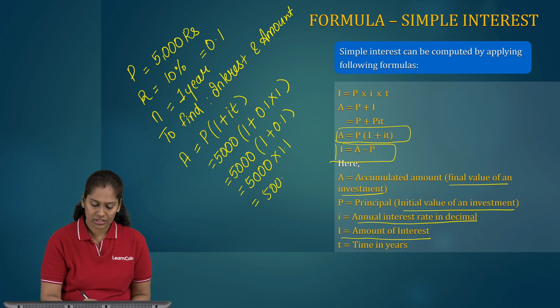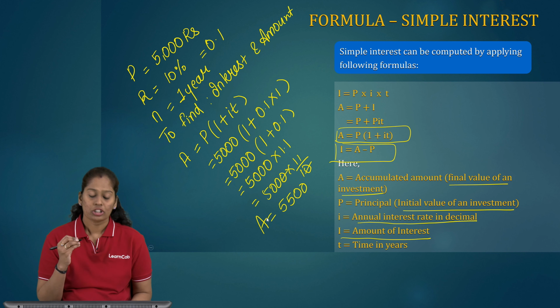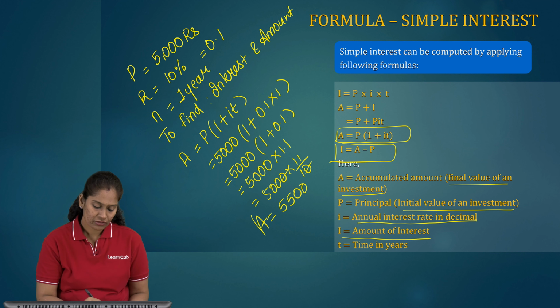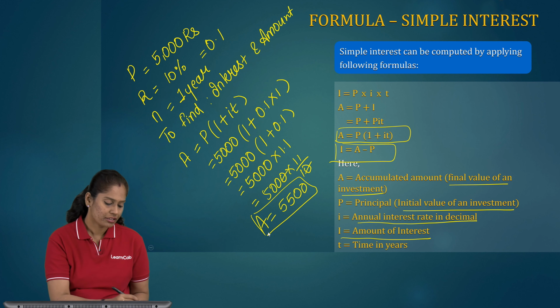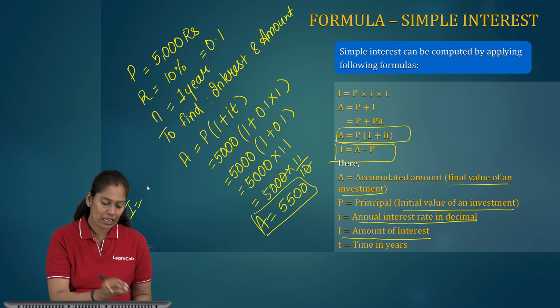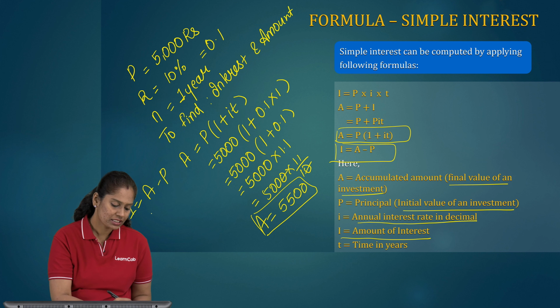So it's 5,000 into 11 upon 10. So it's 55, so my accumulated amount is 5,500. My interest is A minus P, that is 5,500 minus 5,000, that gives 500 rupees.